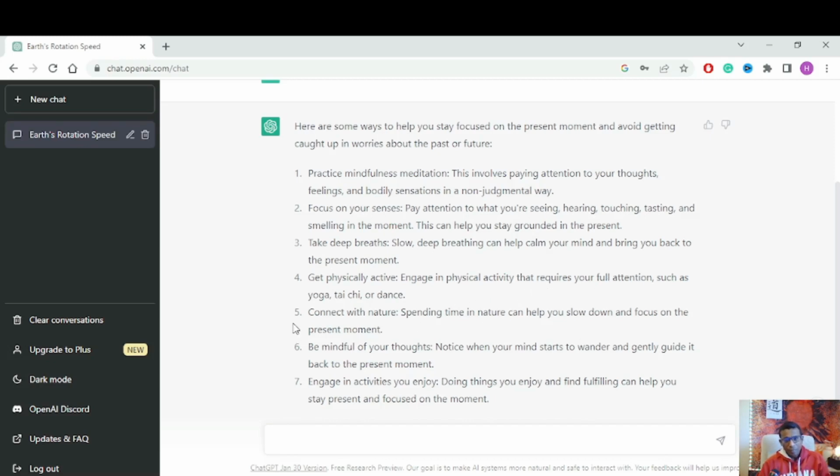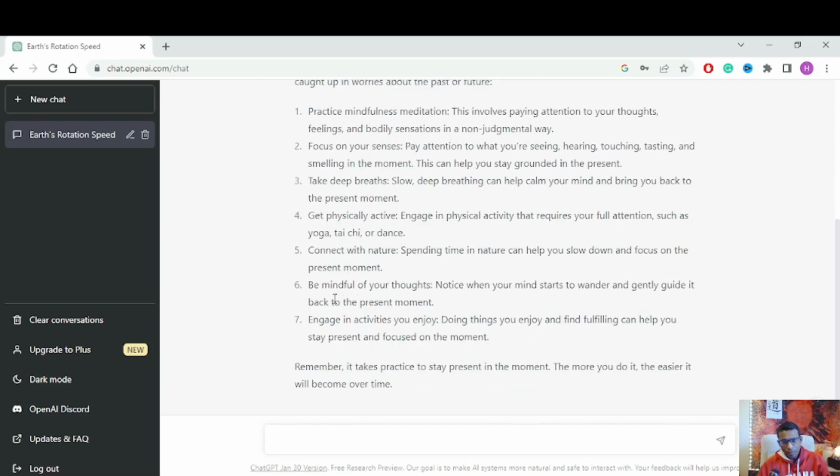Fifth one, connect with nature. Spending time in nature can help you. Sixth one is be mindful of your thoughts. Notice when your mind starts to wander and gently guide it back to the present moment. Seven, engage in activities you enjoy.